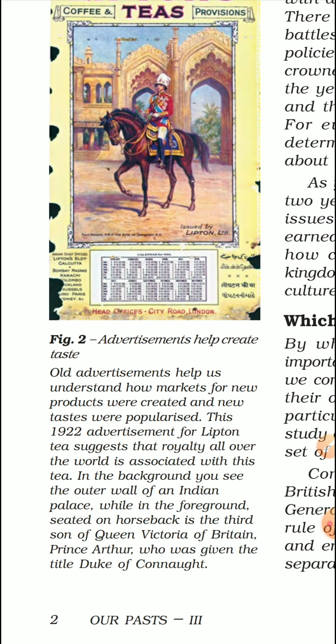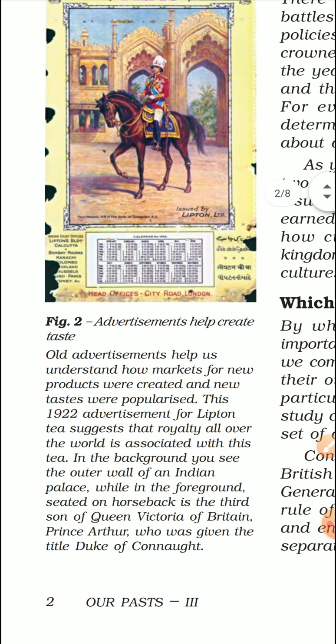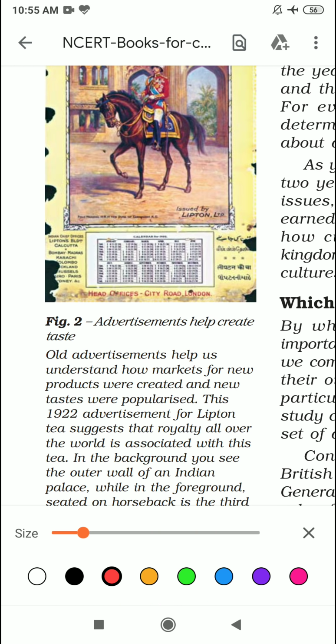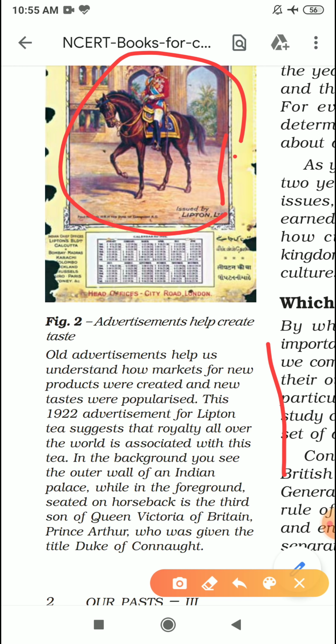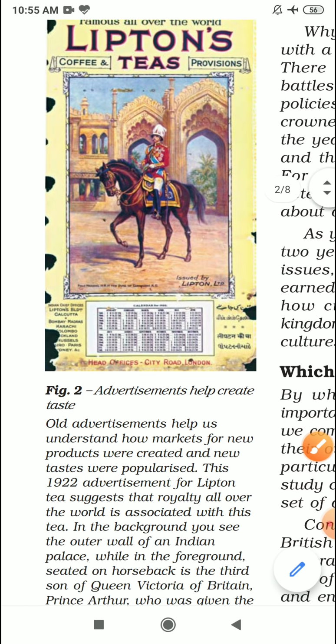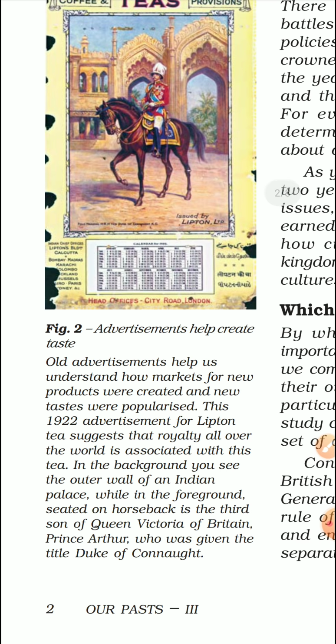Actually, this person is seated on the back of the horse. Okay, this person, he was the third son of Queen Victoria of Britain, Prince Arthur.